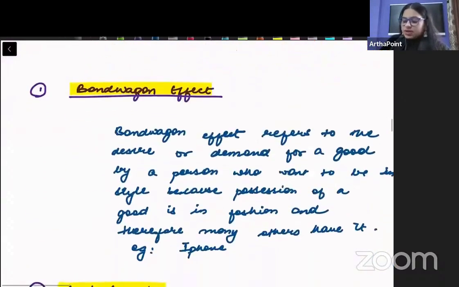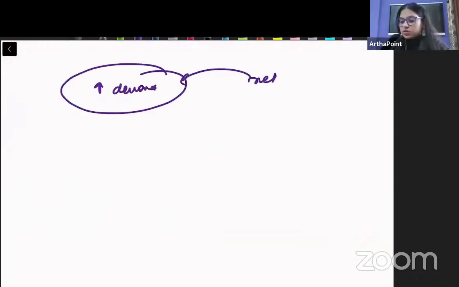Okay. Now, beta, let's talk about network externalities. So what is a network externality? Whenever you increase the demand of the product because of your network. That is, I saw that my friend was going to a particular cafe and I also started going to that cafe. That is called network externality. That I am doing something, I am doing something like that.